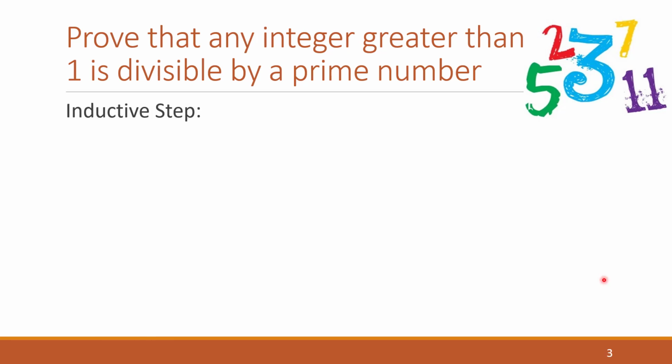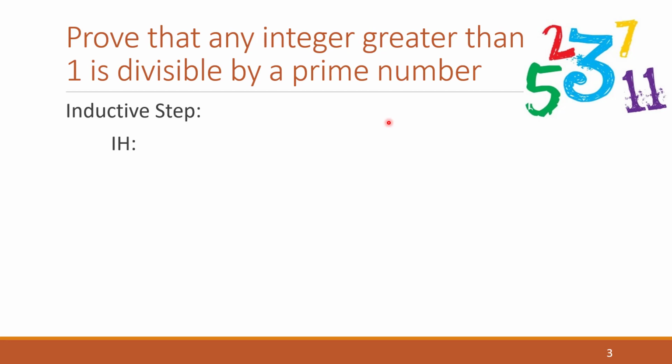Okay, so we've done the base case. Let's talk about the inductive step. In the inductive step, the very first thing we want to do, as always, is the inductive hypothesis. So think about this for a minute. Whenever we do an inductive hypothesis, we look at the statement we're trying to prove, and we suppose that this statement works for some k in the range that this proof is supposed to cover.